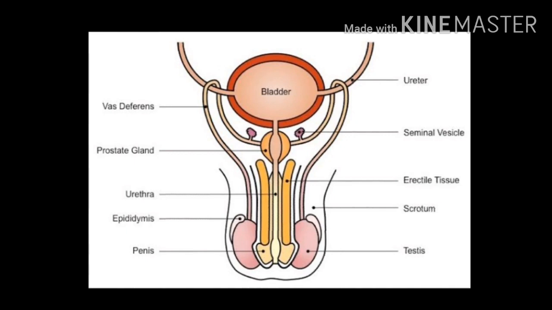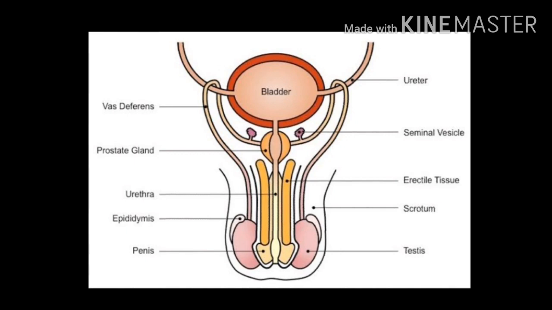Then there is vas deferens or sperm duct, which is a narrow duct starting from the testes and joining the urethra. It carries sperms to the urethra by the muscular action of its wall. Fluid produced by the seminal vesicles mixes with the sperms to produce semen. This fluid provides nourishment to the sperms.